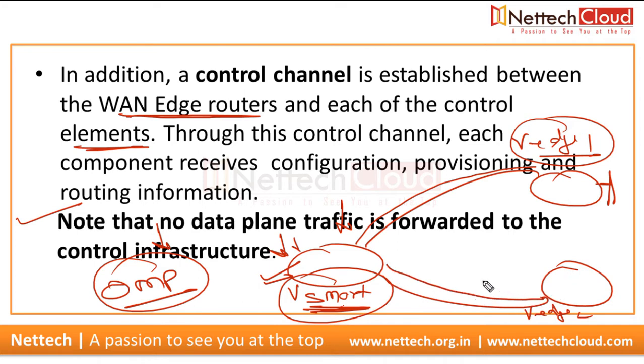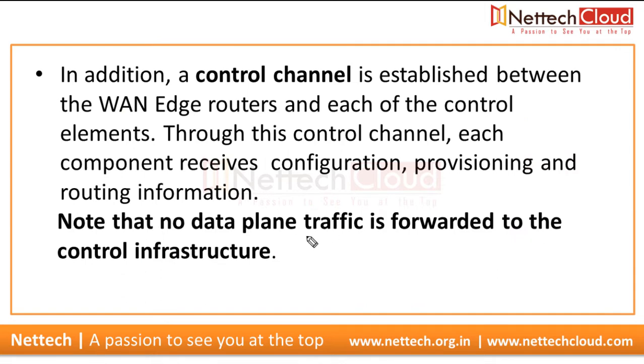And in data plane exchange, vSmart doesn't have any role to play, right? Because the WAN edge routers establish IPsec tunnels and directly talk to each other, right? It means vSmart is only in the control plane exchange, exchanging routes and policies, not the data plane exchange. So no data plane traffic is forwarded to the control infrastructure. Hope you understand this point, right? Data plane traffic is never forwarded to the control plane, meaning vSmart.